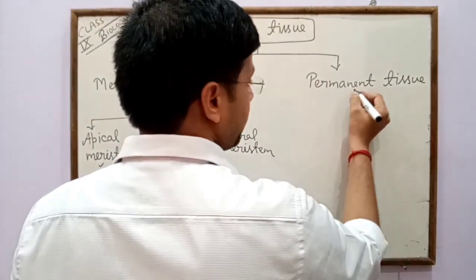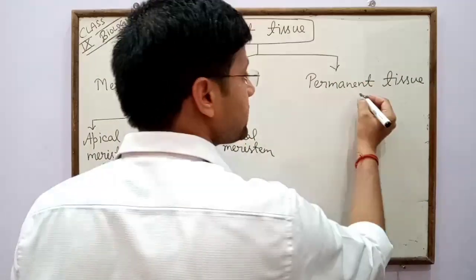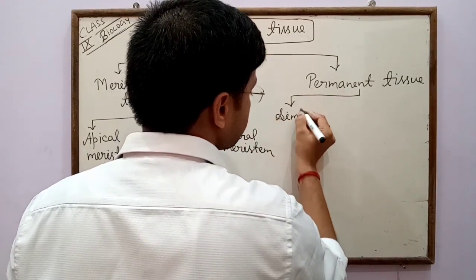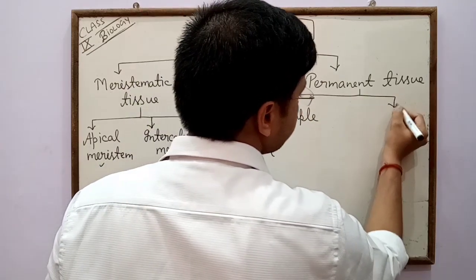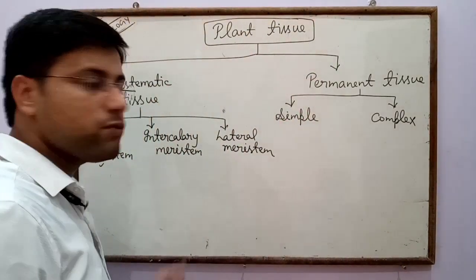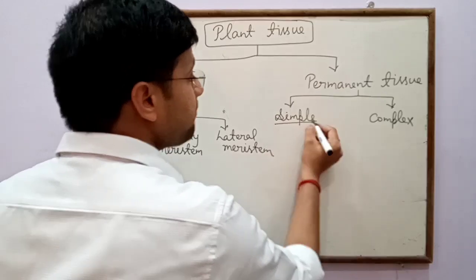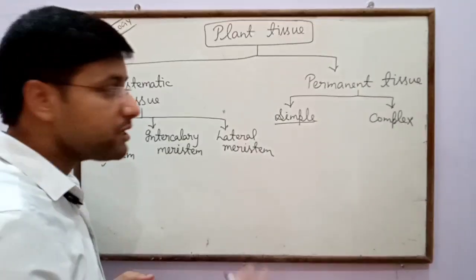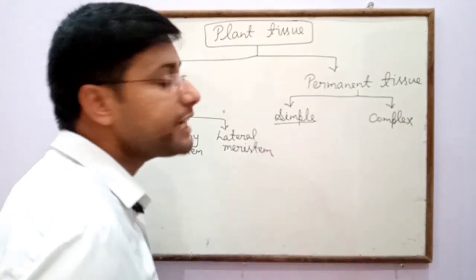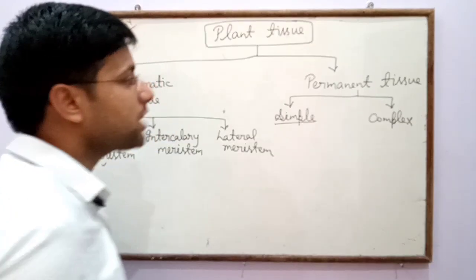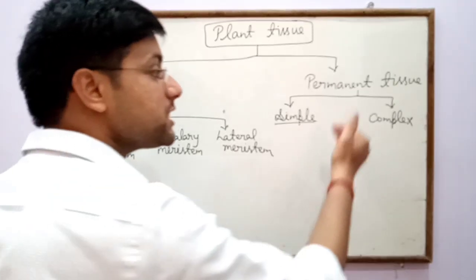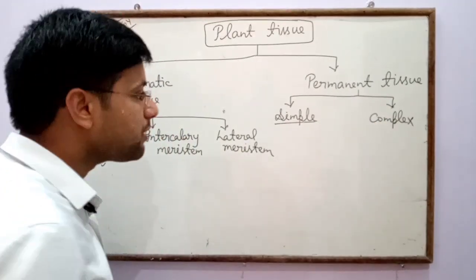Now permanent tissue has lost the capacity of division, and in permanent tissue there are two types: simple permanent tissue and complex permanent tissue. In simple permanent tissue, all the cells are similar, meaning they are made up of a single type of cell, while complex tissue is made up of many types of cells. Due to the presence of a single type of cell, they are called simple permanent tissue, and due to the presence of different types of cells, they are called complex permanent tissue.